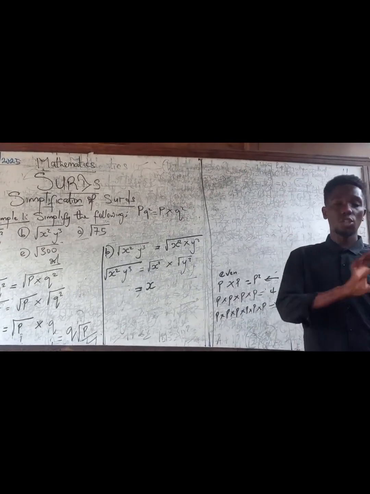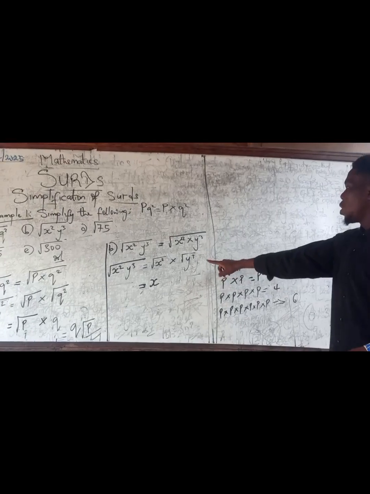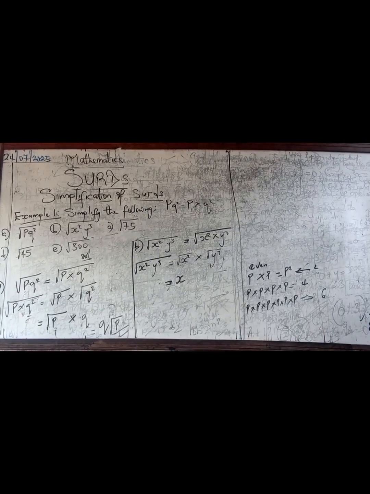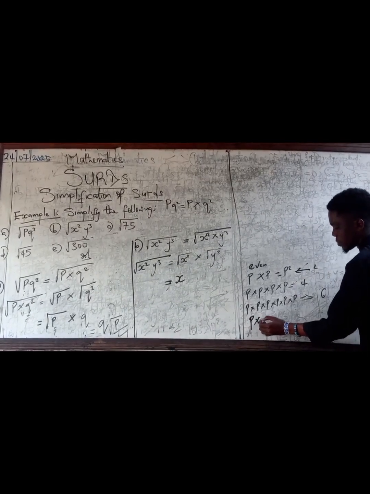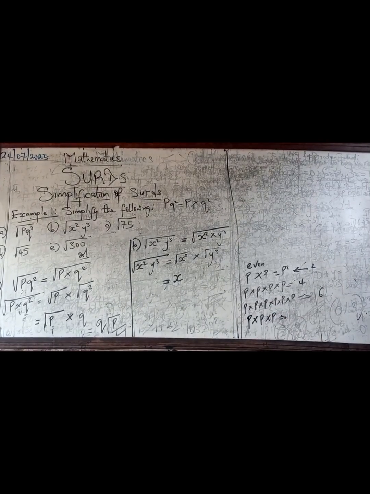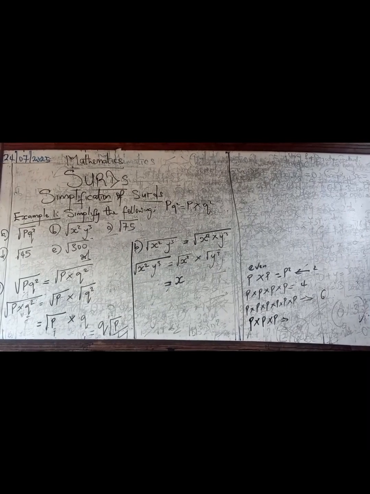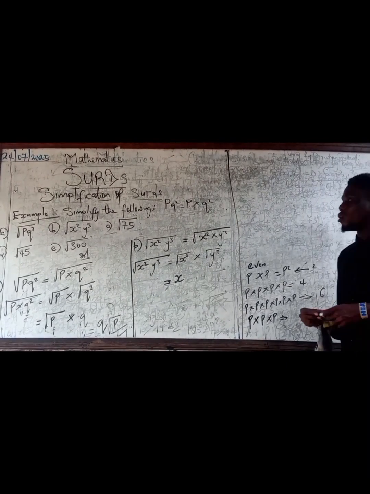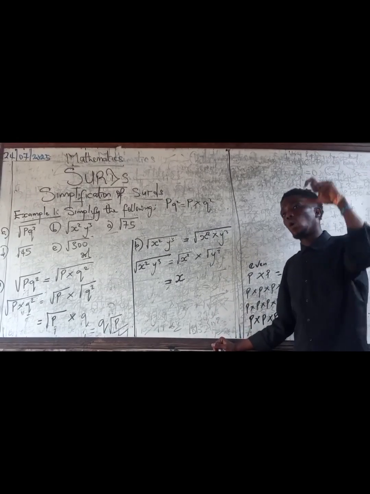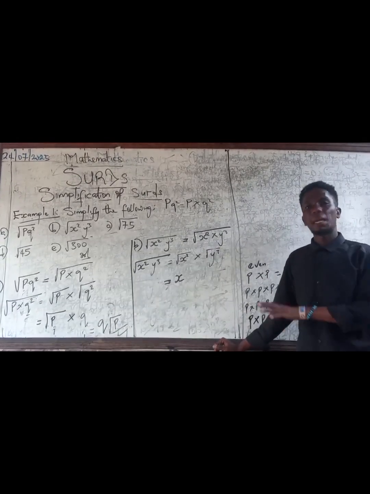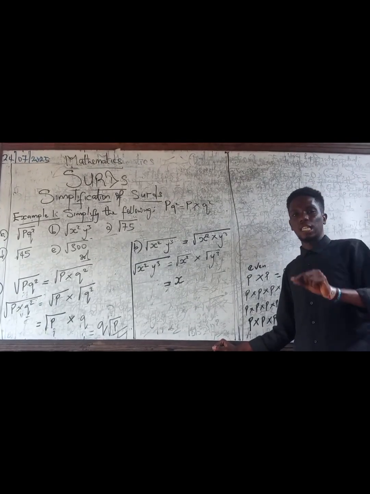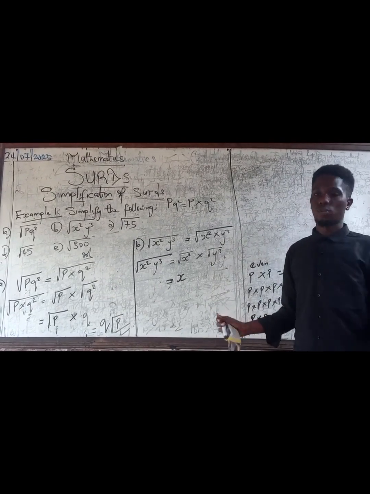So that is the definition of what a perfect square is. But y cubed does not fit into this category. Why? Because if I multiply p 3 times, 3 is not an even number, right? It's an odd number. So this does not qualify as a perfect square. So in other words, if the power of a variable is odd, it is not a perfect square. If the power of the variable is even, it is a perfect square. Simply put.